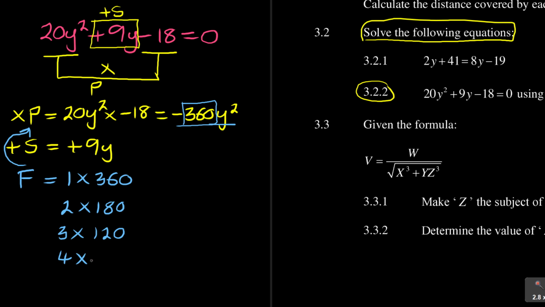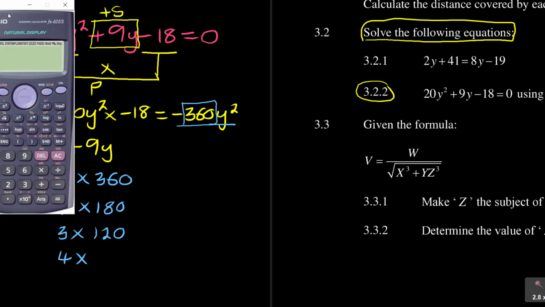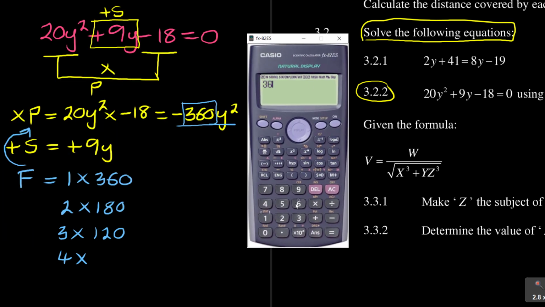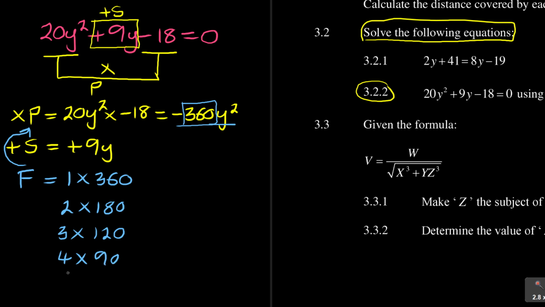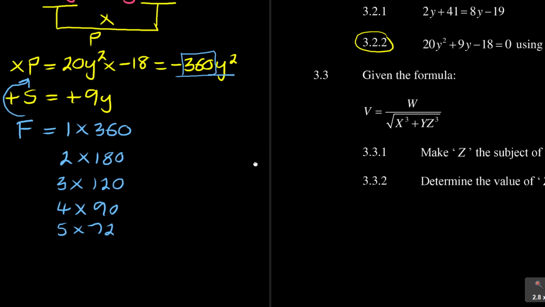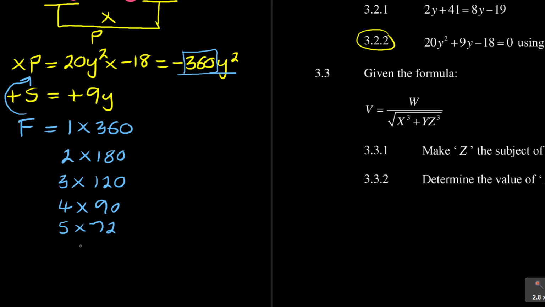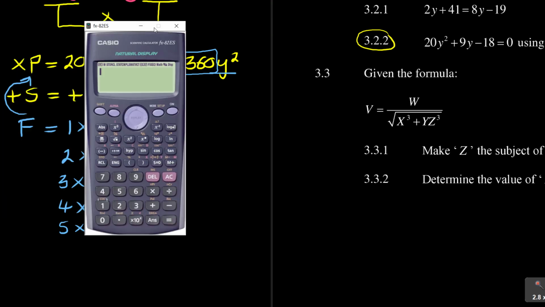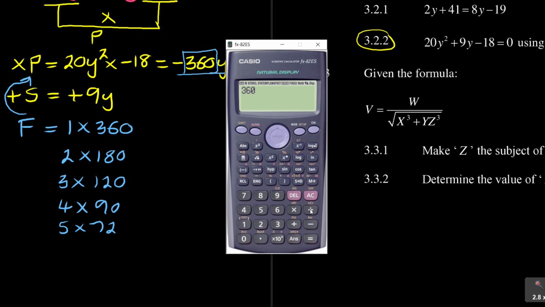Then you move on to 4. You start with a smaller number and then you grow it and see where it leads. 360 divided by 4 is 90. So we use 90. To save time, let's continue. 360 divided by 5 is 72. You continue until you have done all the factors. So you try 6. 360 divided by 6 gives 60.